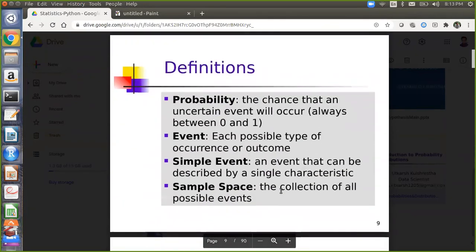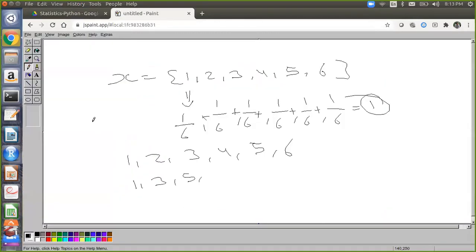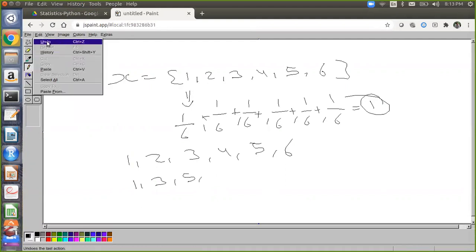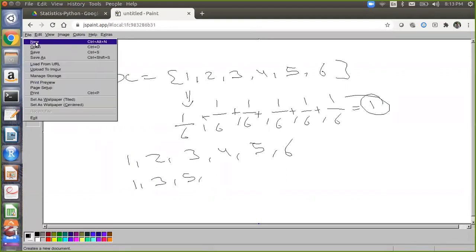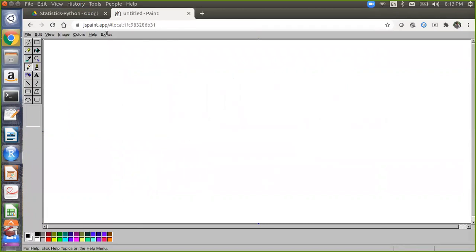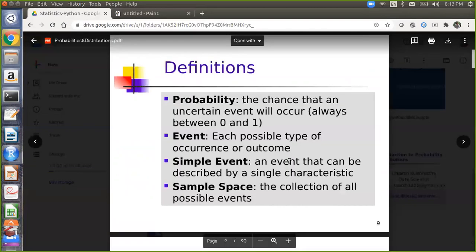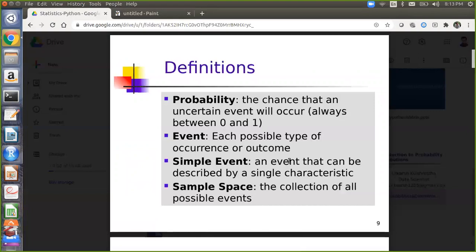So, definitions: probability is the chance that an uncertain event will occur, and it is always between 0 and 1. An event is basically each possible type of occurrence or outcome. Suppose I have thrown a dice and 3 came, so this is an event. Again I throw a dice, 6 came, this is an event. Suppose I have withdrawn a card from a deck of cards and a queen came, so this is an event. So one event occurred.